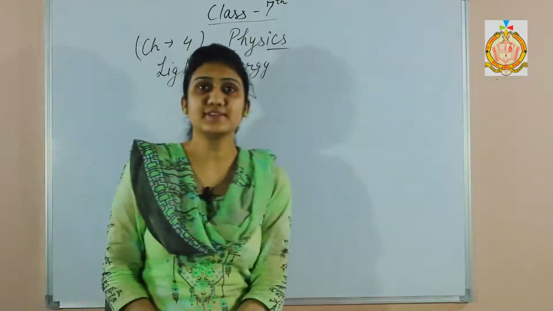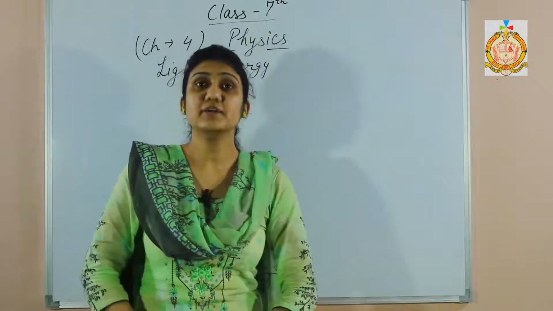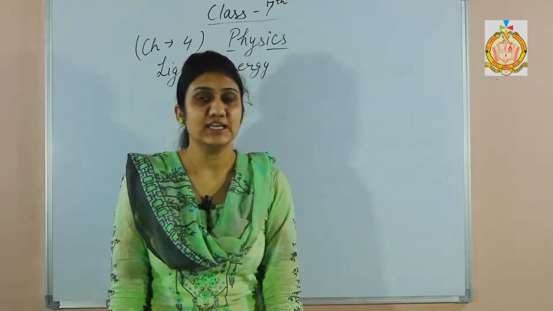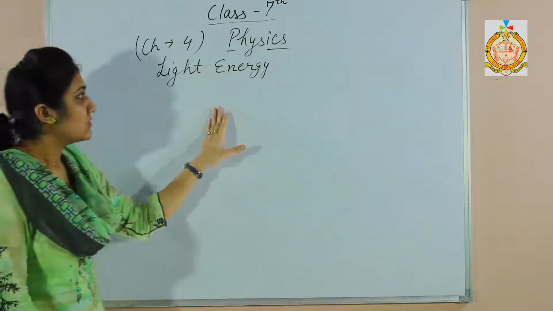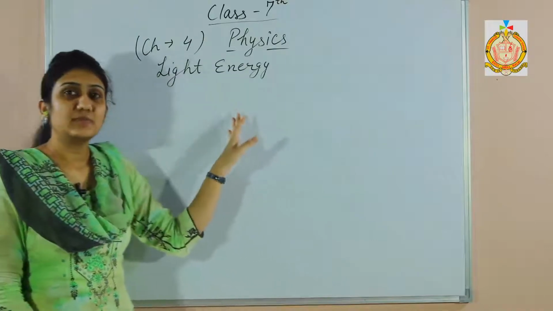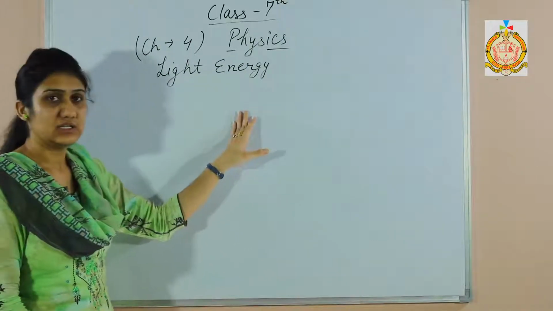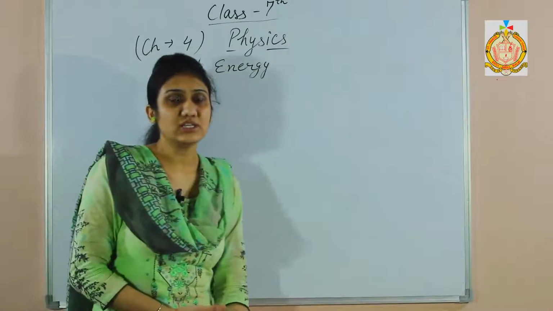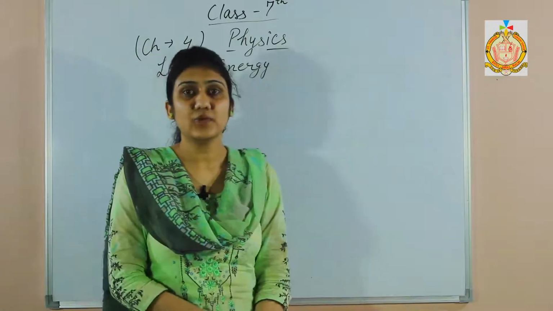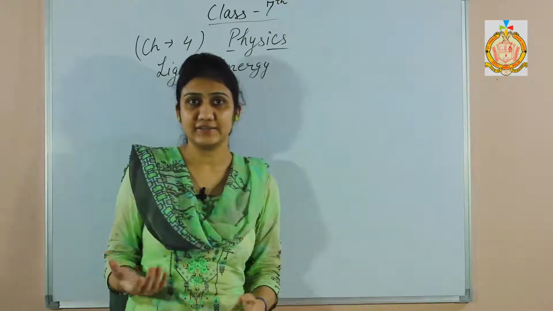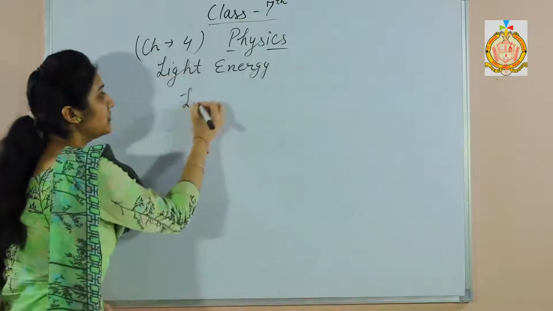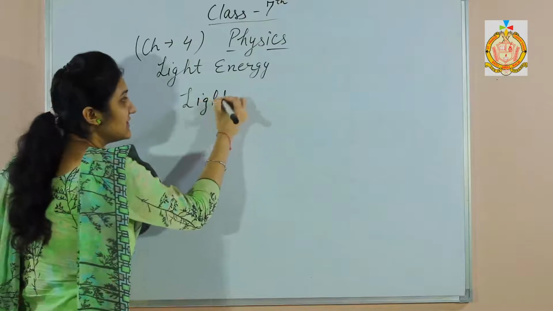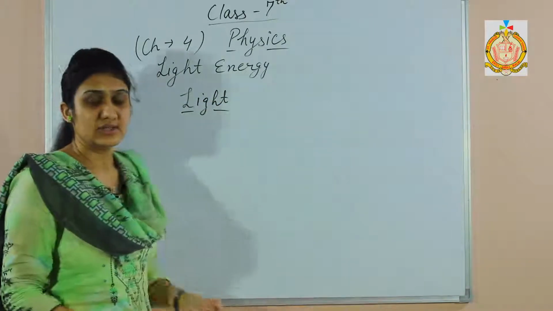Student, in the previous chapter you have studied about different forms of energy. Light energy is one of the forms of energy. So in this chapter we shall discuss about light energy in detail. We are not able to see the things in the darkness, but we are able to see the things in light. So what is light? Light is a form of energy which causes in us the sensation of sight.